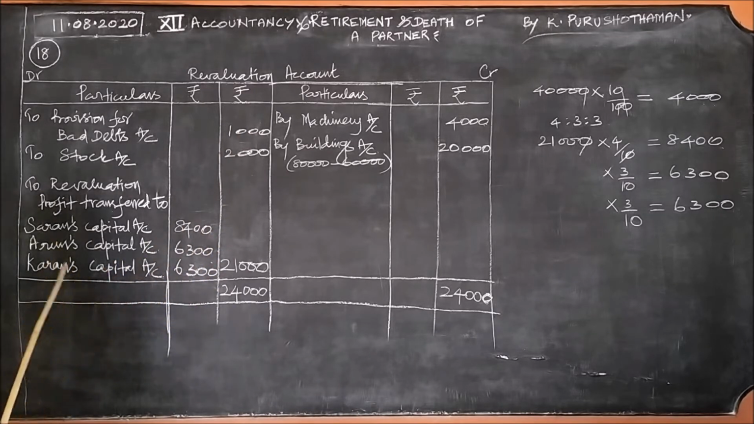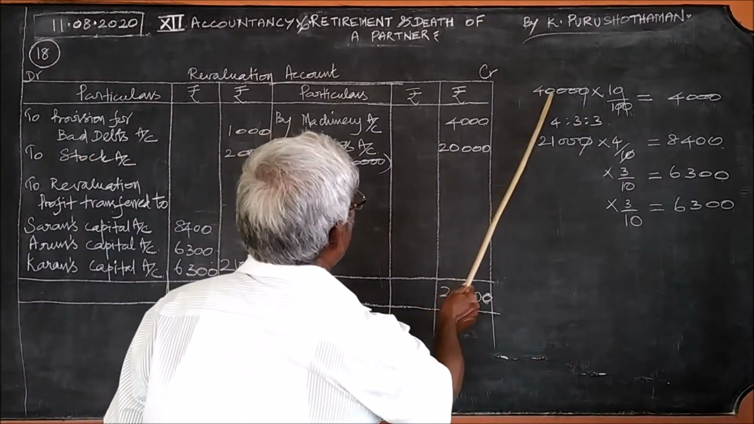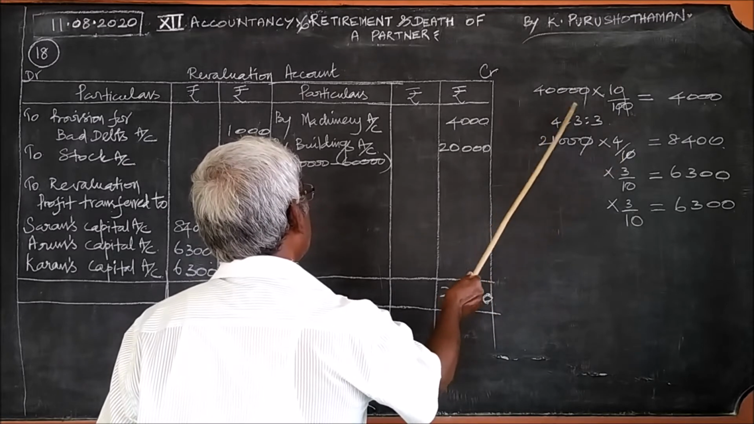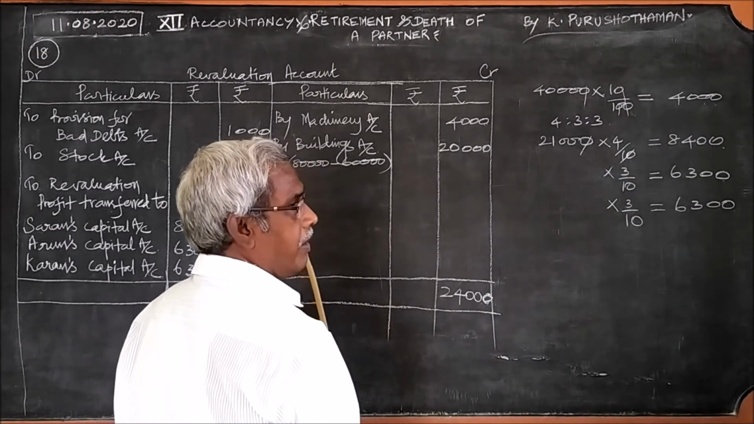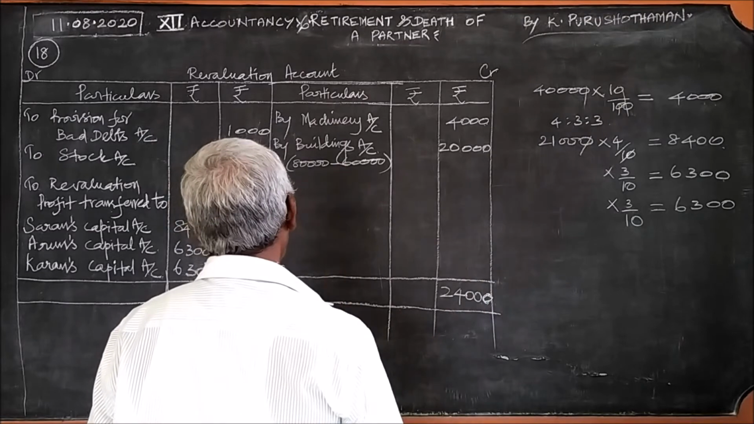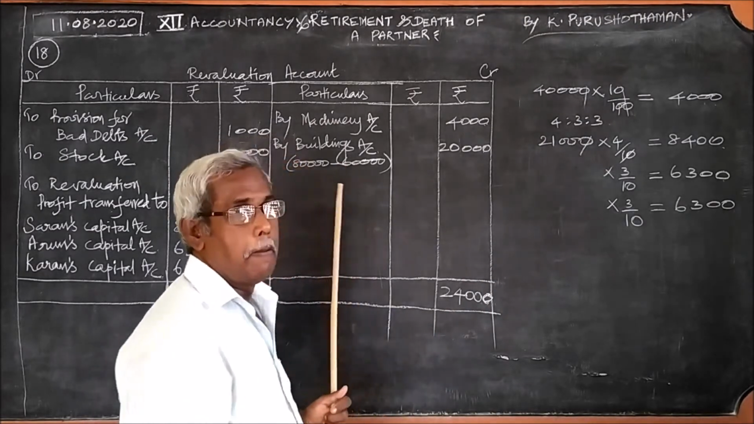It should be divided among the partners. Therefore, revaluation profit transferred to. Who are the three partners? Saran, Arun and Karan. So, Saran's capital account, Arun's capital account and Karan's capital account. How they should be divided? In the ratio 4:3:3. Therefore, 21,000 into 4 by 10. 4 plus 3, 7, 7 plus 3, 10. 4 by 10, 3 by 10, 3 by 10. You can simplify and find the amount 8,400, 6,300, 6,300. That's all about the revaluation part.